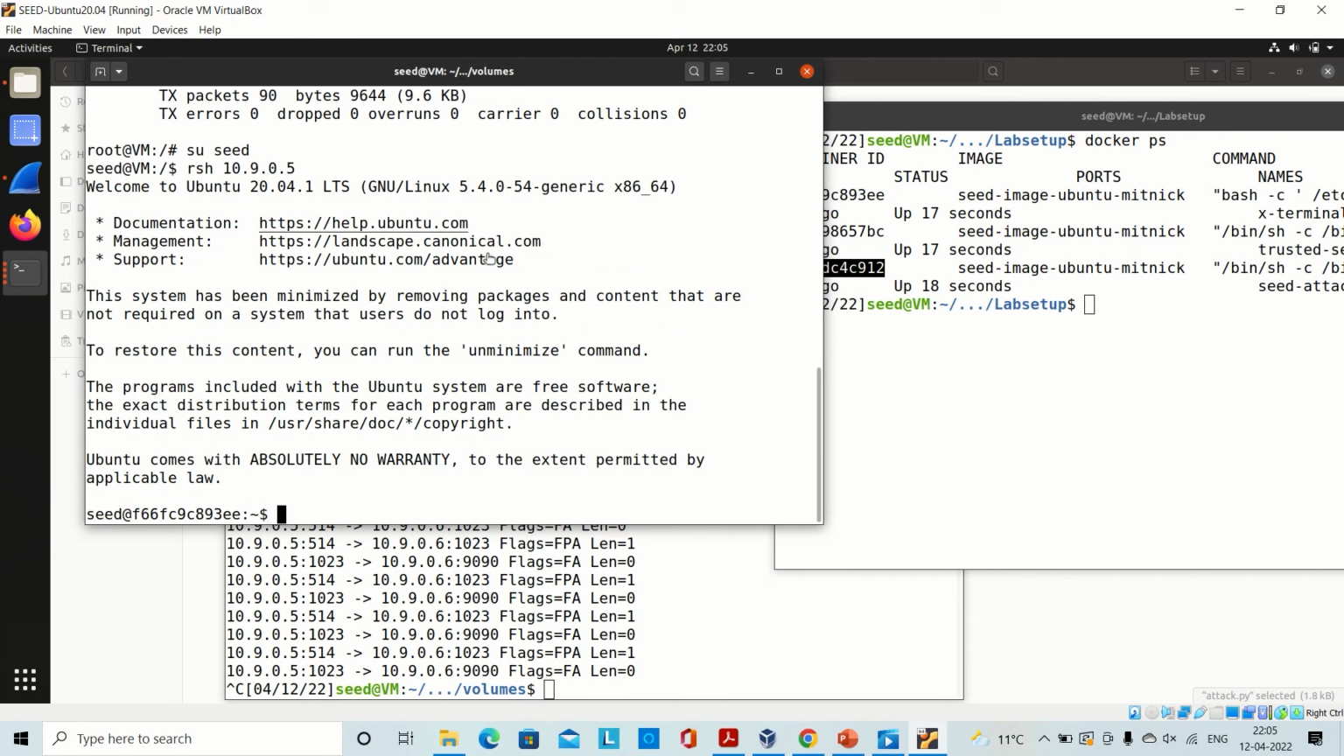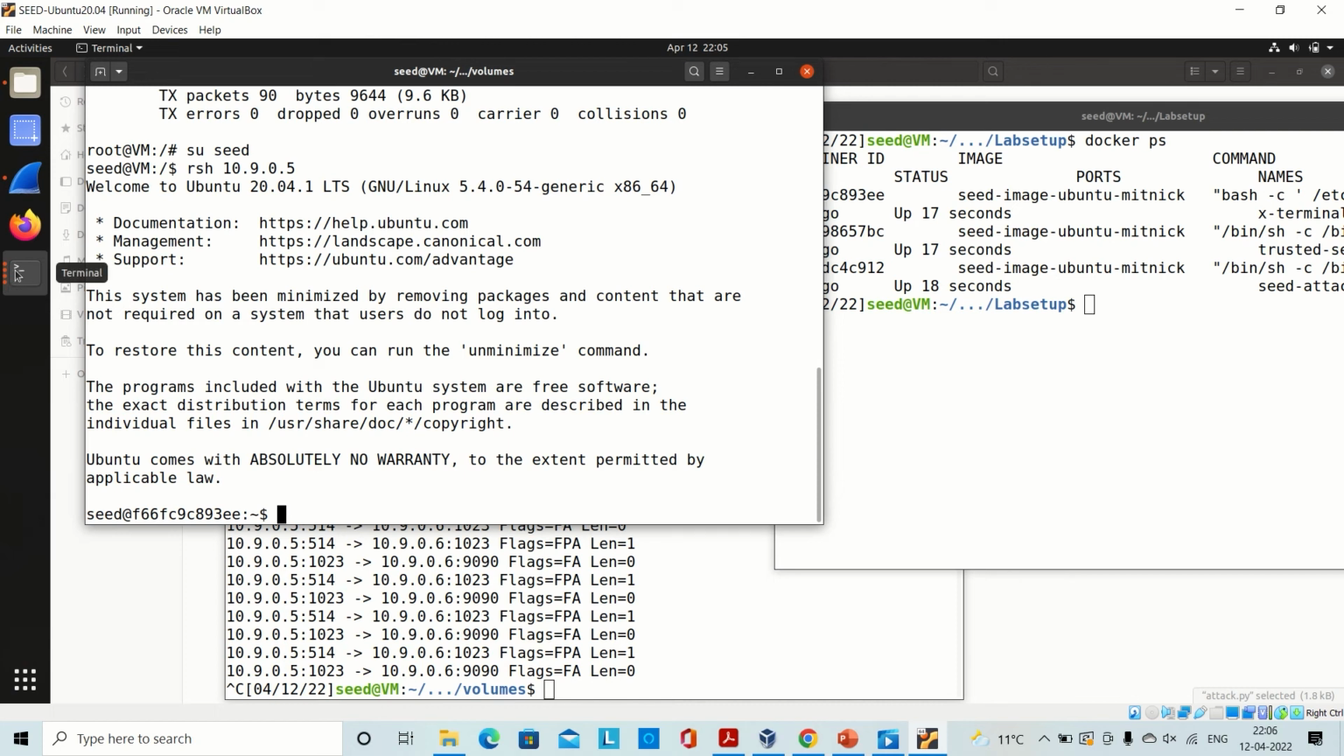Here we can see that we have successfully entered the X terminal. Now we can see that the IDs are mismatching, and here we can confirm that we are in the X terminal, and now the attacker has full access to the X terminal.